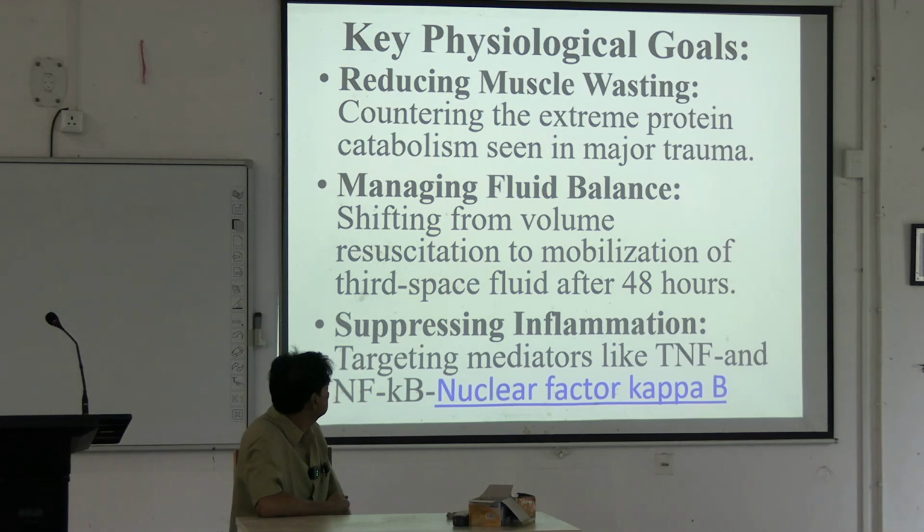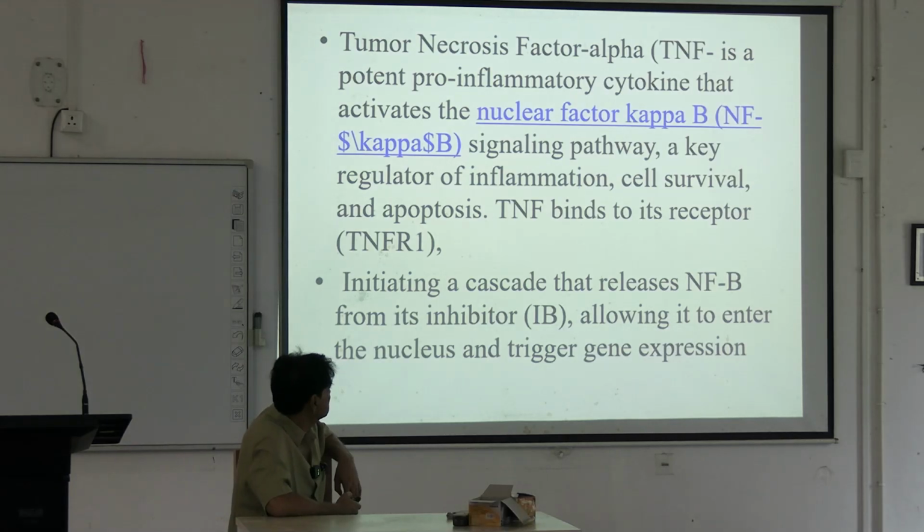Key goals: reducing muscle wasting, managing fluid balance, suppressing inflammation, targeting mediators like tumor necrosis factor and nuclear factor kappa B; these should be reduced. If tumor necrosis factor is raised massively, the tissue does not recover properly.